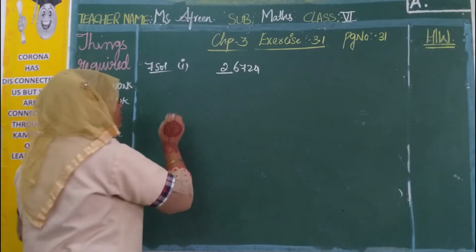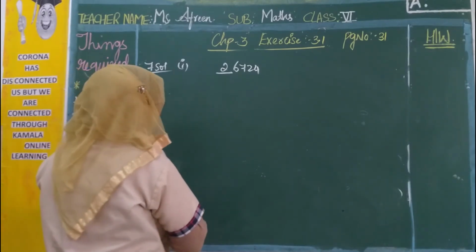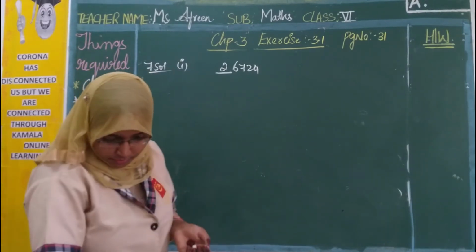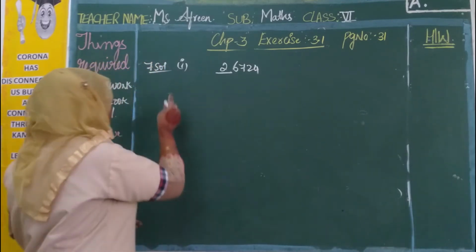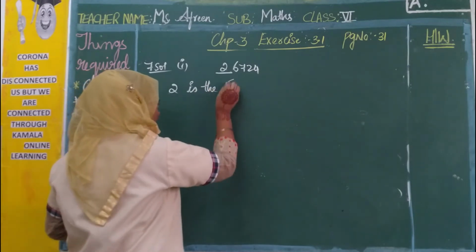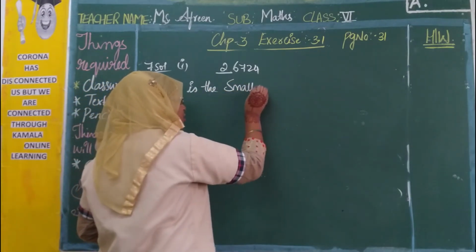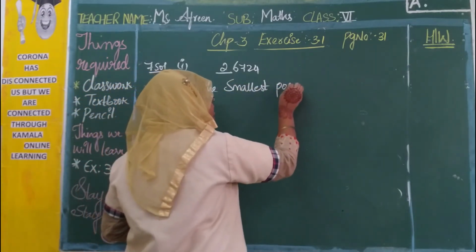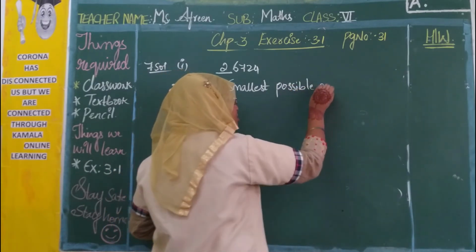So what do you write? Next is 2, the smallest possible digit.